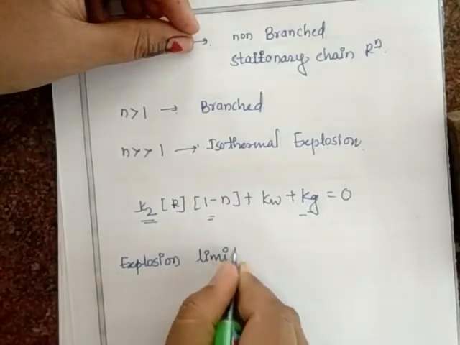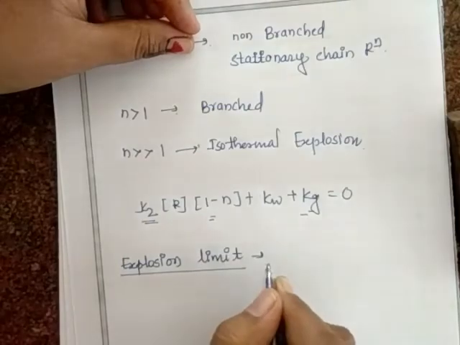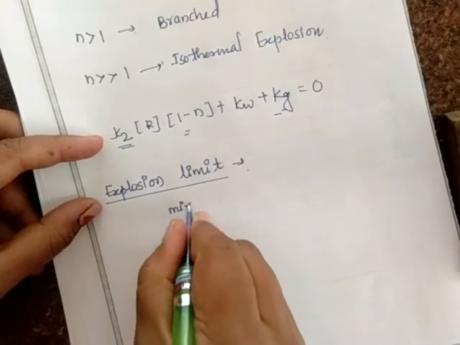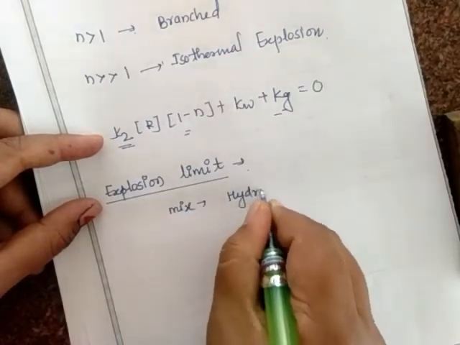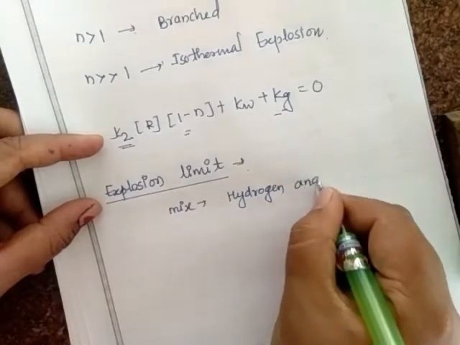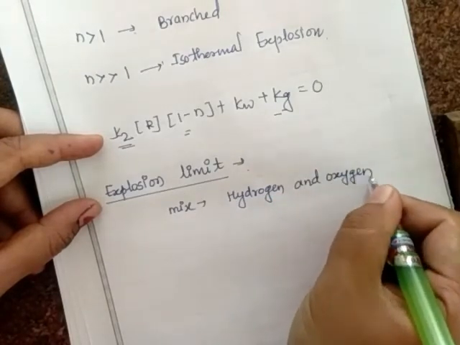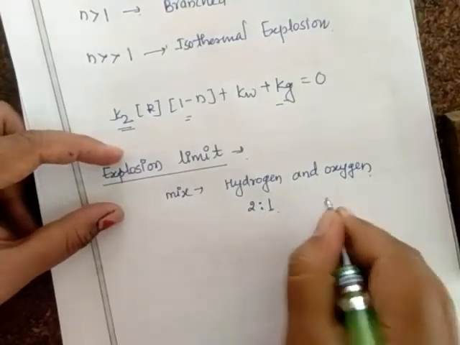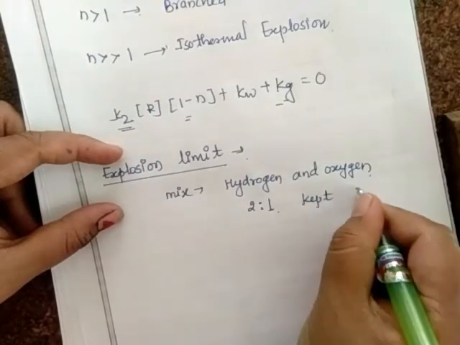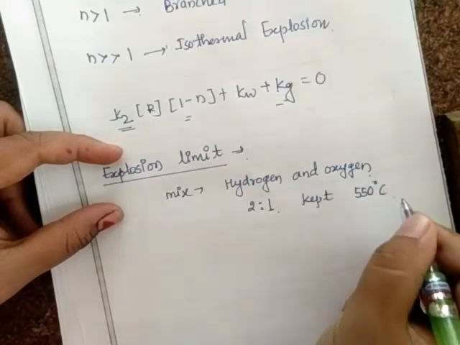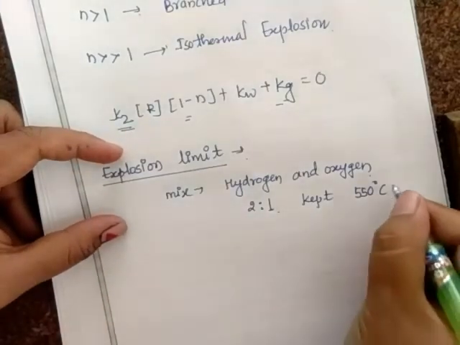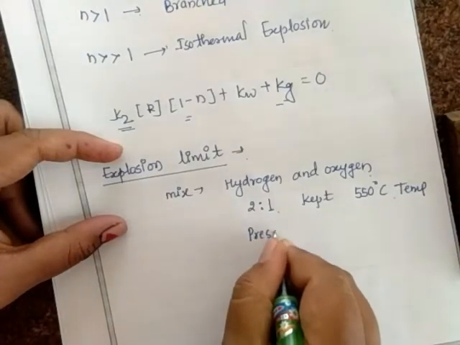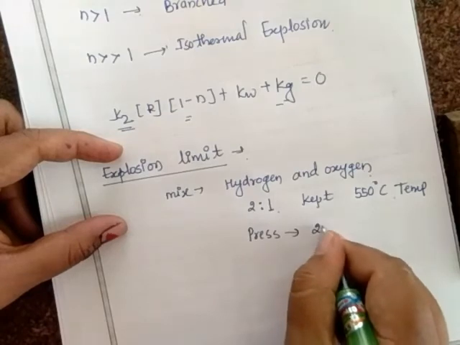Consider the mixture of hydrogen and oxygen, as I have already told, in the ratio 2:1 and kept at a temperature of 550 to 600 degrees Celsius, and pressure about 2 mmHg.